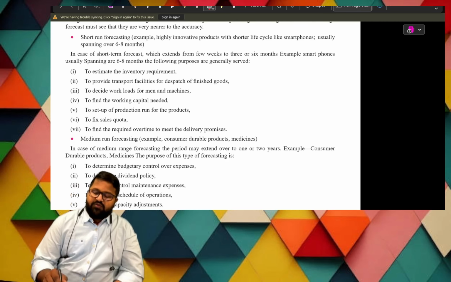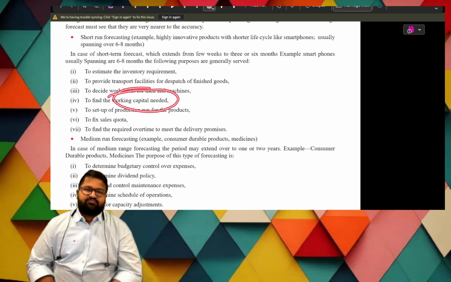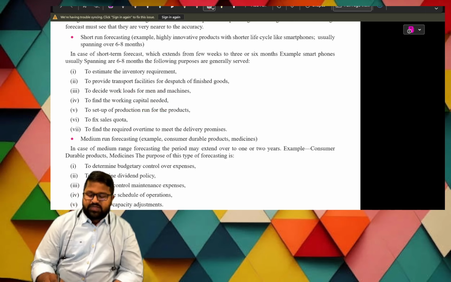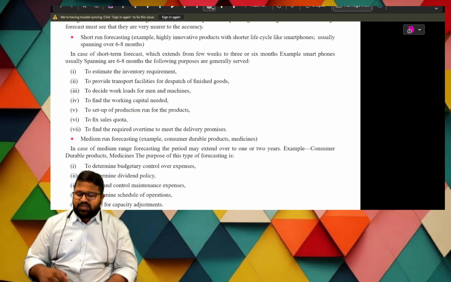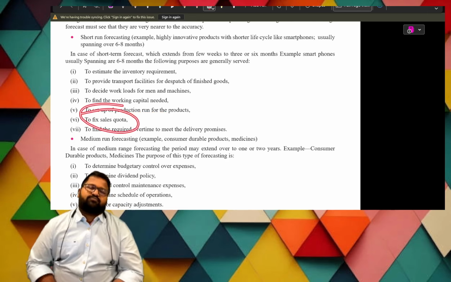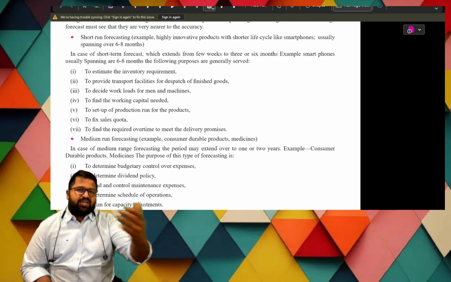Next, find working capital needed. Next, to set up production runs for products. How many productions are to be taken for a product? Next, fix a sales quota. How much sales has to be made by each area. Next,